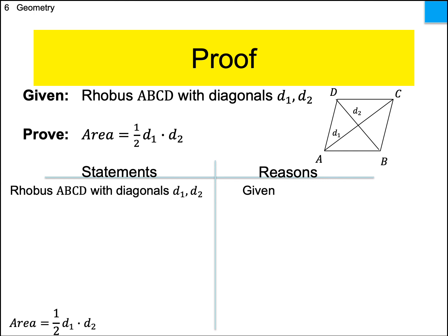Let's see how we can prove this one. This one's a little bit easier. I bet you all could probably do this one. There are no extra constructions or weird things. You can kind of see you got a whole bunch of triangles. Mess around with the triangles. I bet you can prove this. Okay, just one note on the diagram there. The D1 means all the way across. D1 is the distance of AC, and D2 is the distance of DB. Make sense?